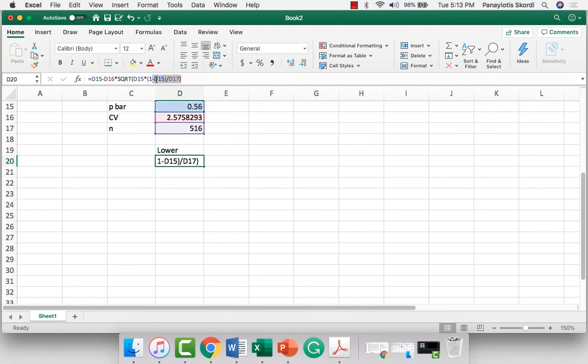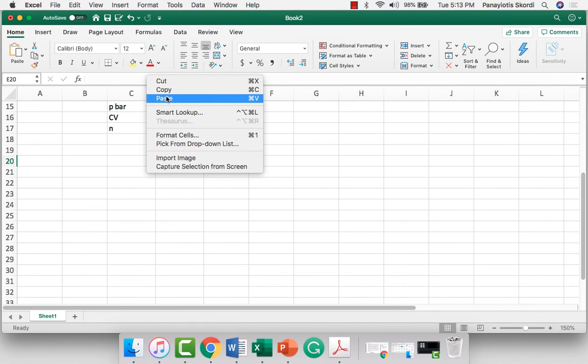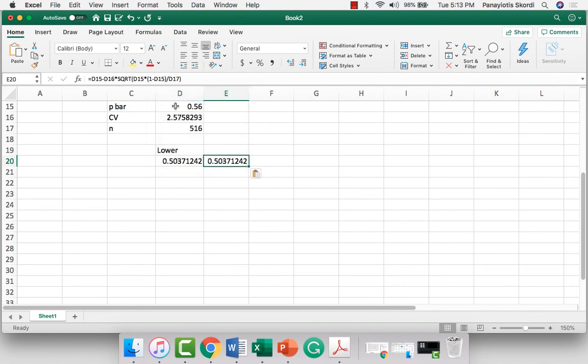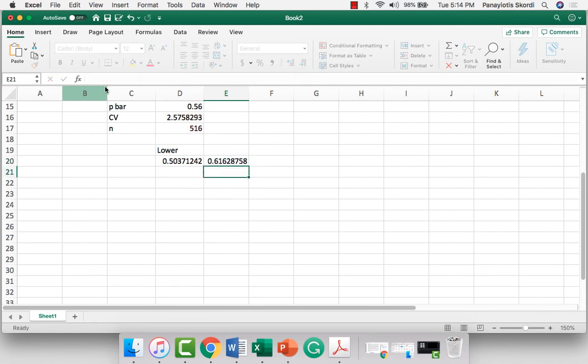And we can do the same thing to get the upper limit, except change that sign in here to a plus sign. So what I'm going to do is I'm going to copy that, and I'm going to paste it into there, and then I just copied the same formula over. I'm just going to change that minus to a plus, and we're getting in here around 61%.